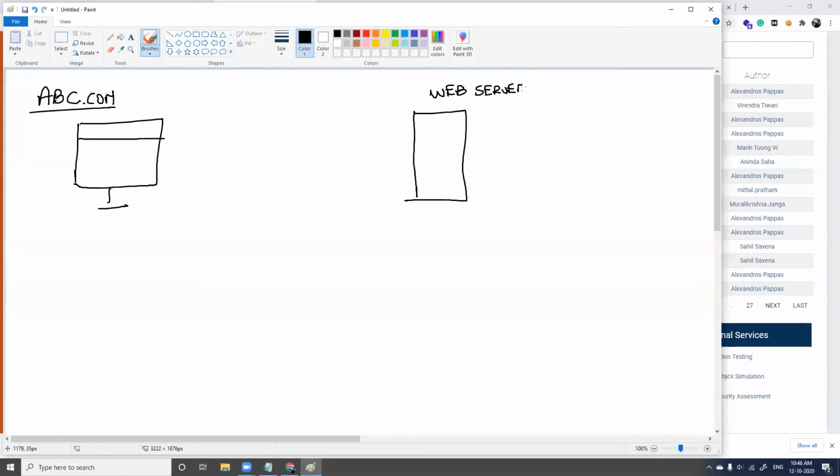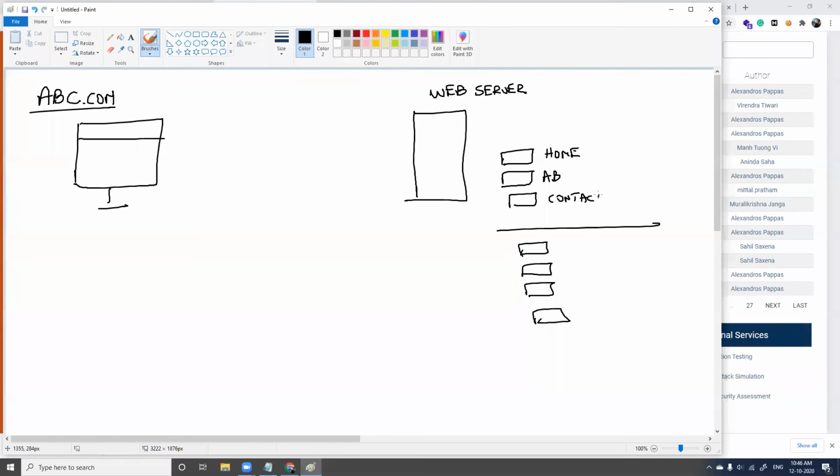In your web server, you will have different folders: private and public directories. First, you need to differentiate which is your private directory and which is your public directory. Public directories are home, about us, contact us, and private directories are like backup, trash, WP admin, and you have a lot of different private directories. Fine. Now, if you feel one of your private directories, trash or WP admin, is being exposed,